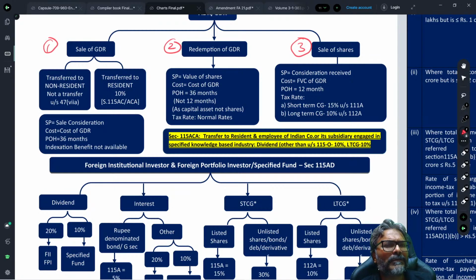Cost of acquisition would be considered as what? The cost of acquisition would be whatever value was considered for the purpose of conversion of GDR into the shares.